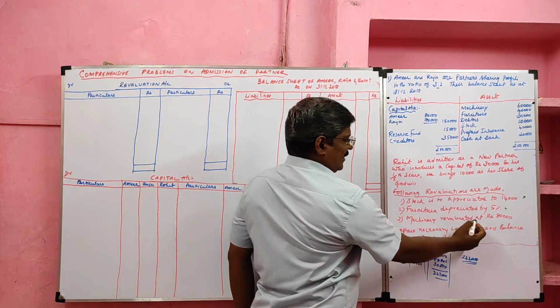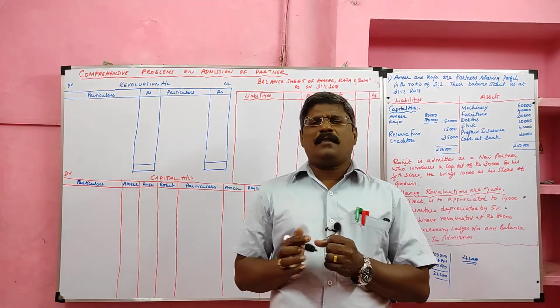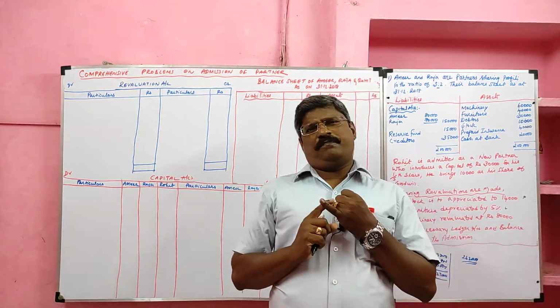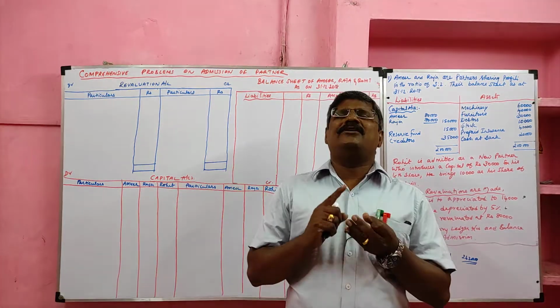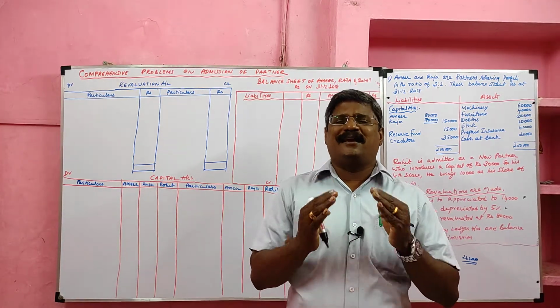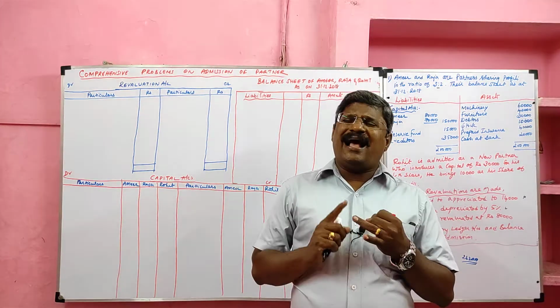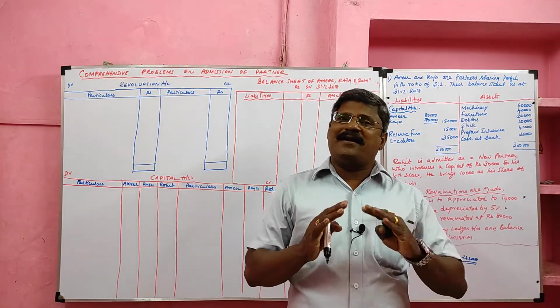Machinery revaluated at. Students, one important tip I am going to give you. If 'by' is given, we can take that value. If 'revalued at' or 'to' is given, we have to compare and then take the value. If 'by' is given, we can take the value. Revaluated at or to is given, what we have to do? We have to compare and take.